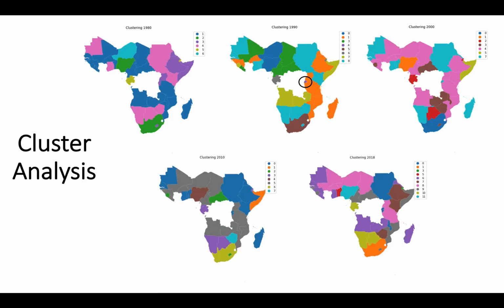So we performed a clustering analysis in order to see if we could find some similarities between the countries that were prospering and the countries that were not prospering. And what we found was really interesting. We saw that in 1990, Rwanda became its own cluster, and in all the other years, it was actually clustered with other East African countries.